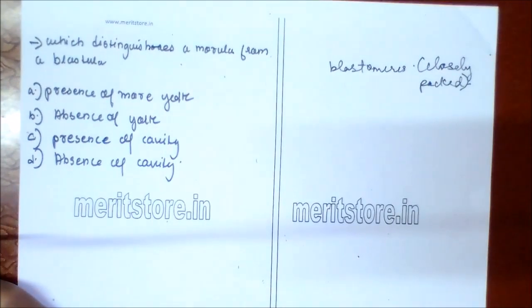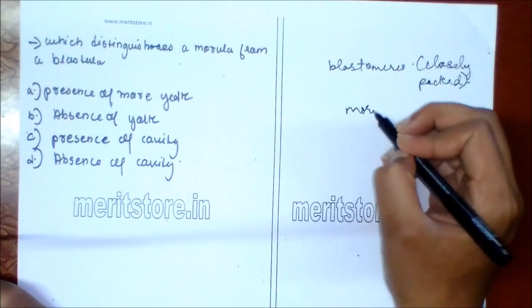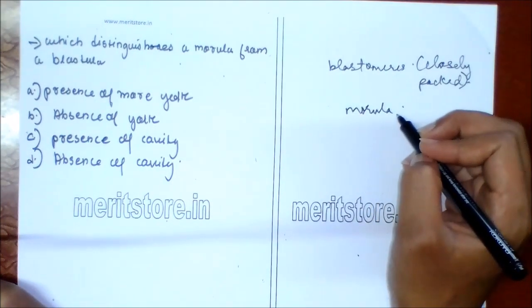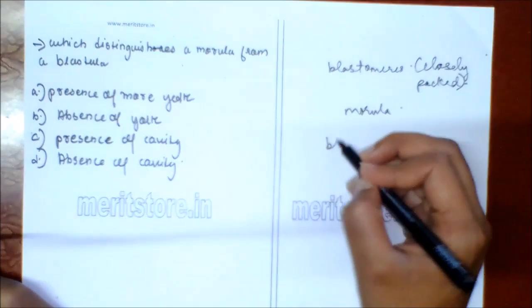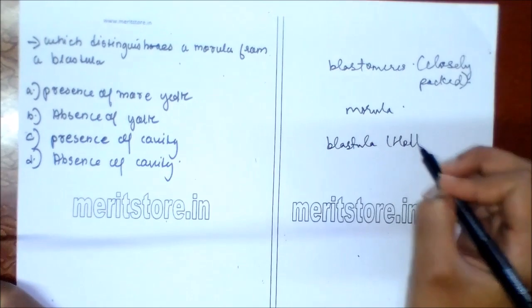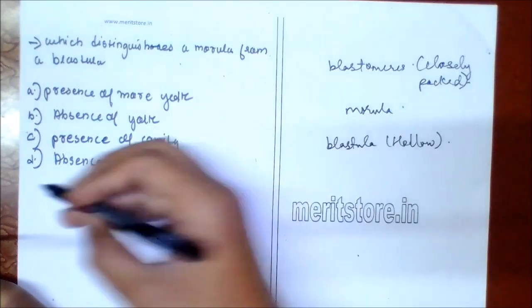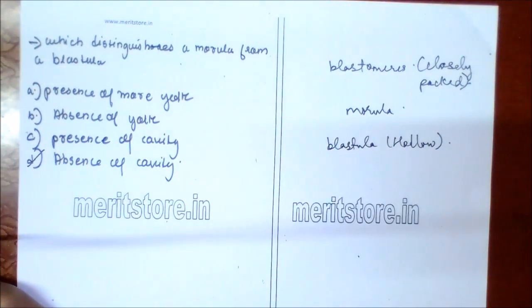The stage in which a solid mass of blastomeres appears is known as the morula, whereas the blastula is hollow, with a cavity known as the blastocoel. So option D is the correct answer.